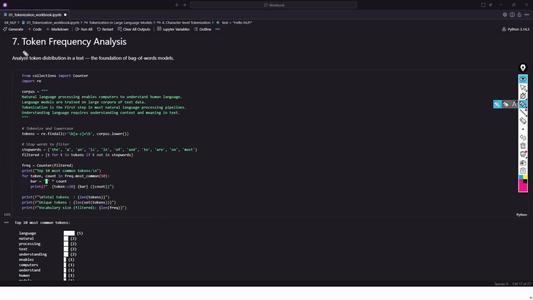I have another example which analyzes the token frequency. A corpus is nothing but a large dataset on which LLMs are trained. We have chosen a small corpus over here to show an example. When you run this example, your vocabulary will show up like this. The word "language" has been repeated 5 times, so that way you can analyze the frequency of the tokens with this example. Feel free to try out such examples and let me know in the comment box how you feel about it and what improvements you need in this.